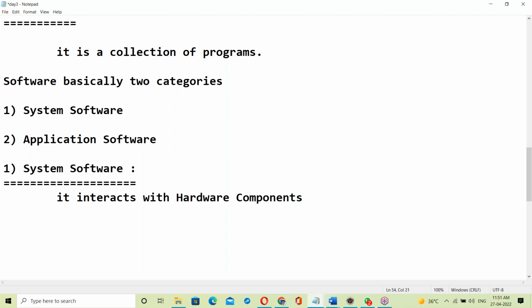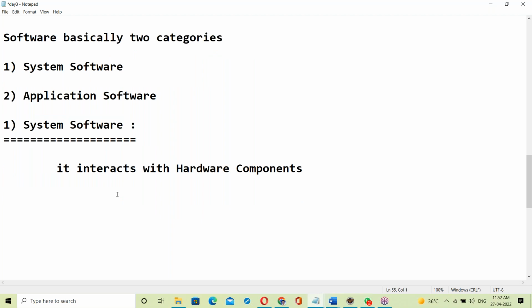Does anyone have an idea about it? What is an example of system software? Anyone? No idea?